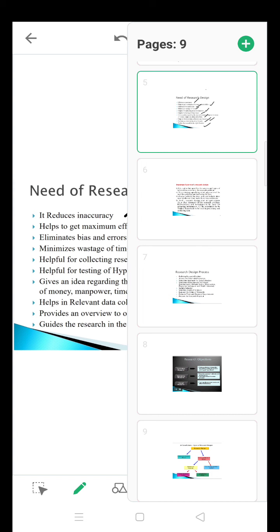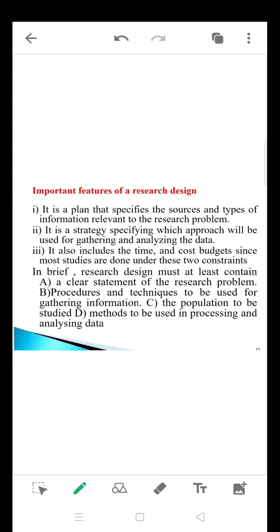And the next is the important features of a research design. So what are the important features? First, a clear statement of the research problem. It mentions what exact problem you are going to research, and what procedures and techniques you are going to use to gather the information, which we discussed in the previous slide.